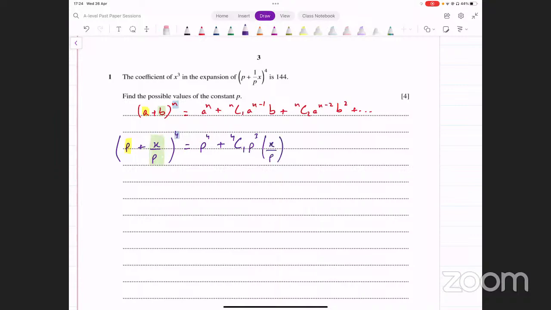All right. At this point, you can stop and see the pattern that's emerging in the powers of x. आपके पास सबसे पहले x की power 0 आ रही है. उसके बाद यहाँ पे second term में देखें, x की power 1 आ रही है. So remember, these terms always follow an arithmetic sequence. आपको कौन सी term चाहिए? X cube वाली term चाहिए.